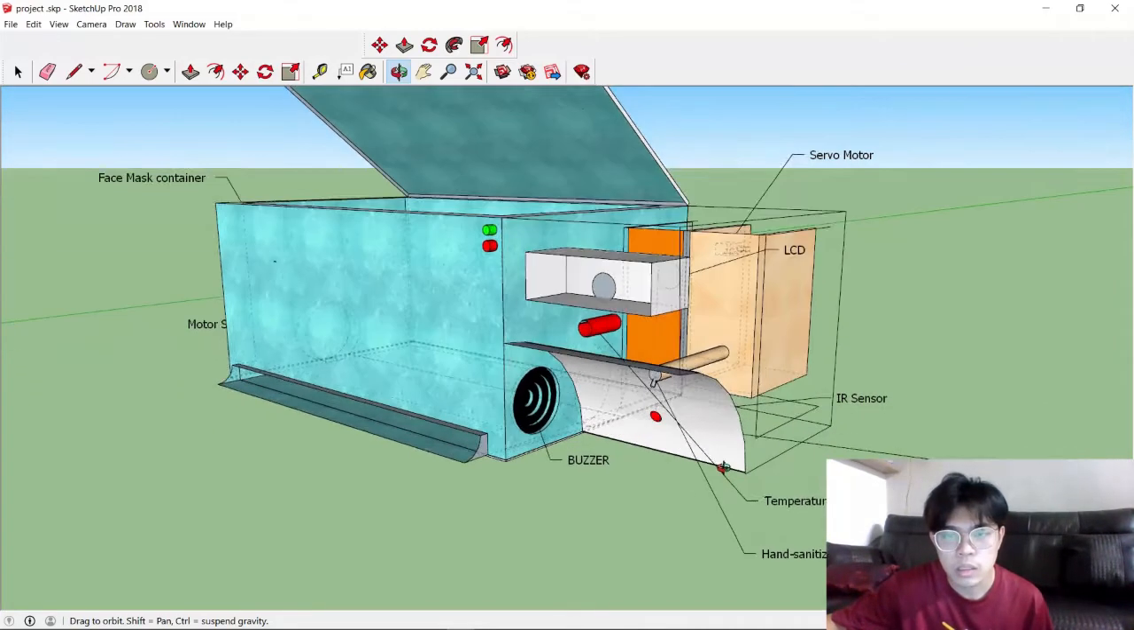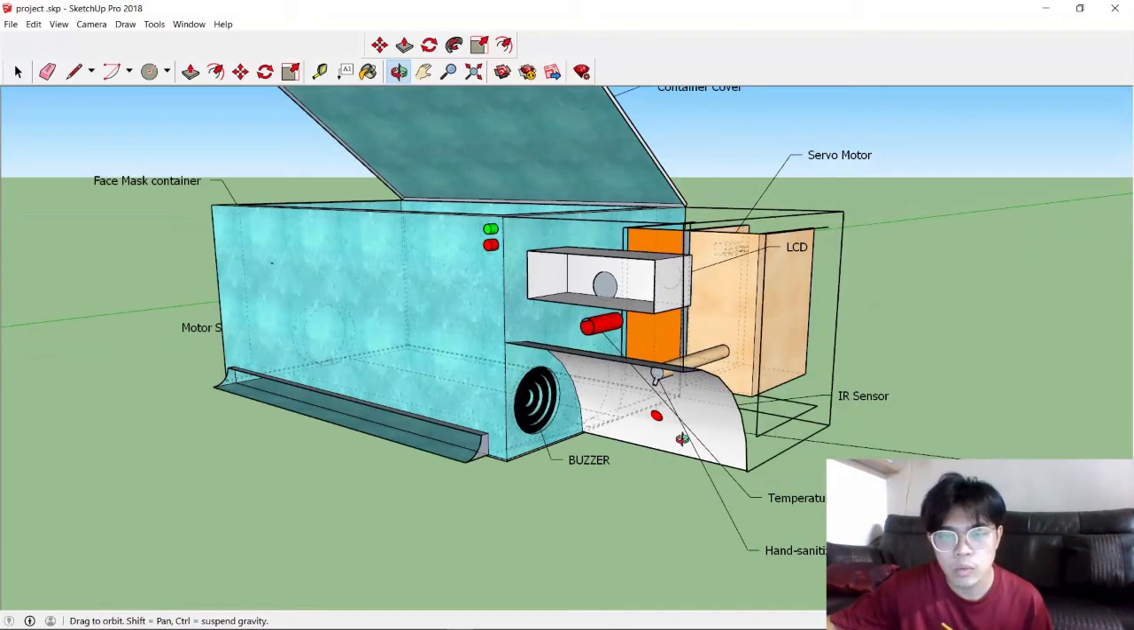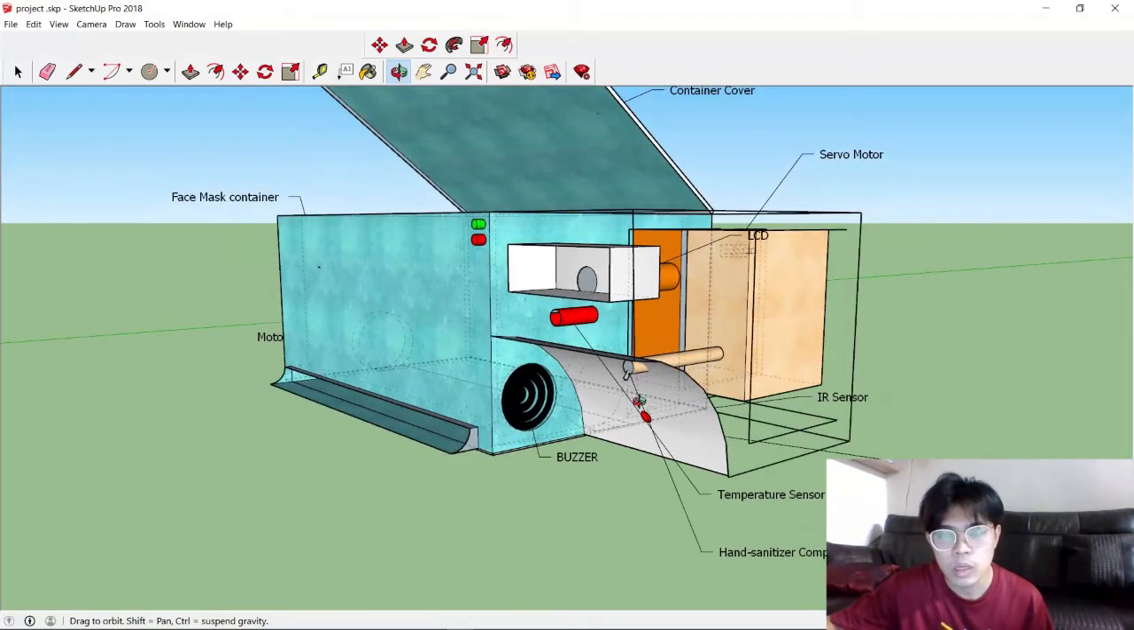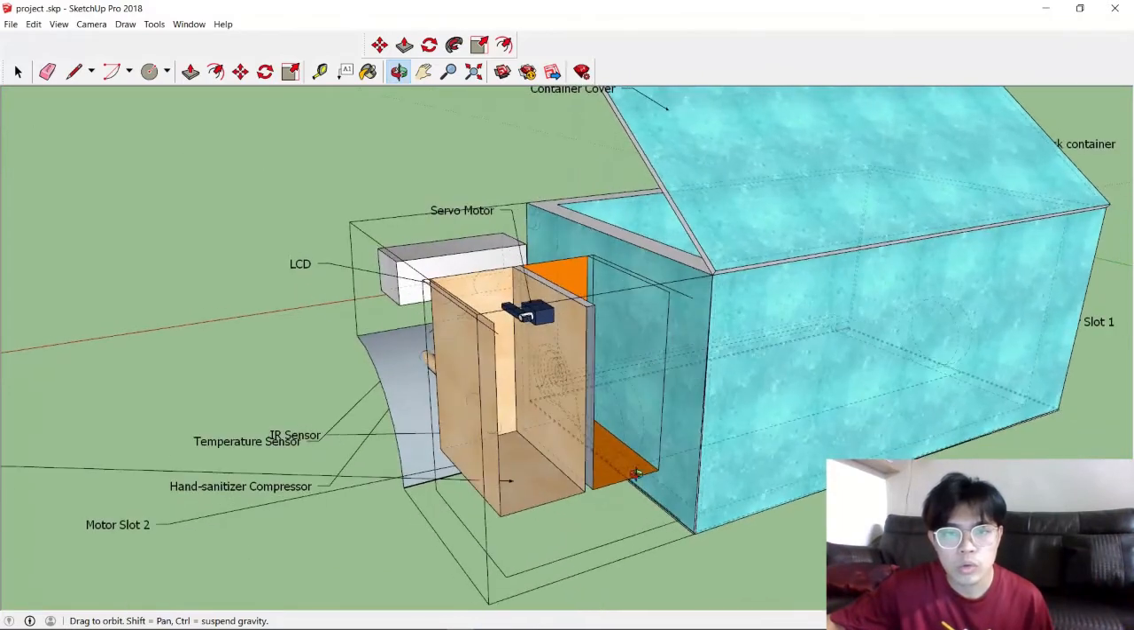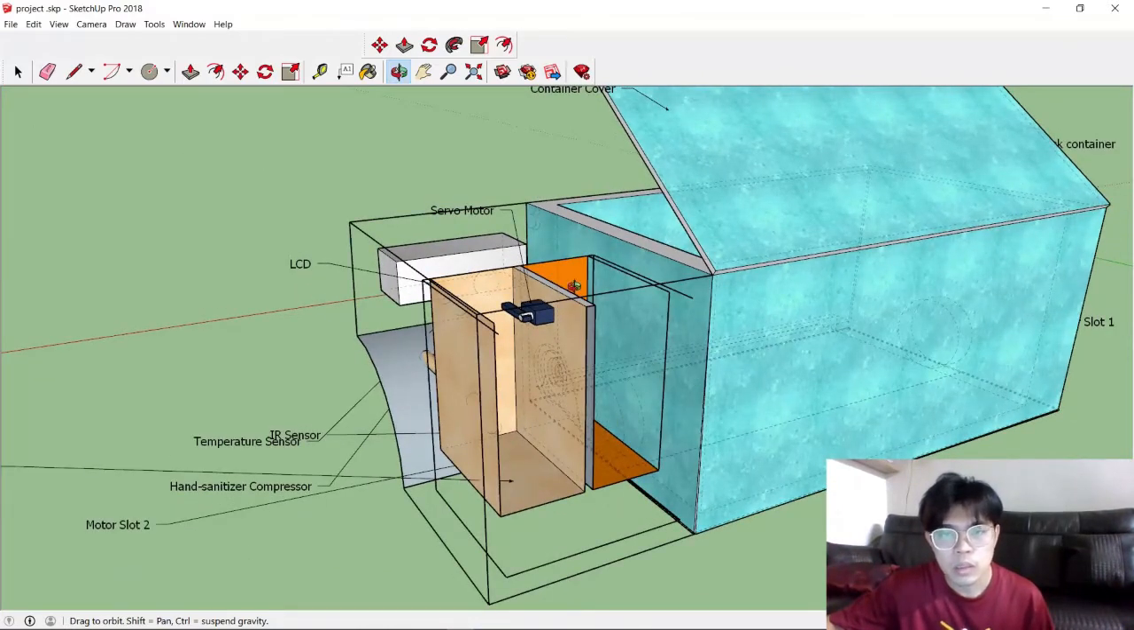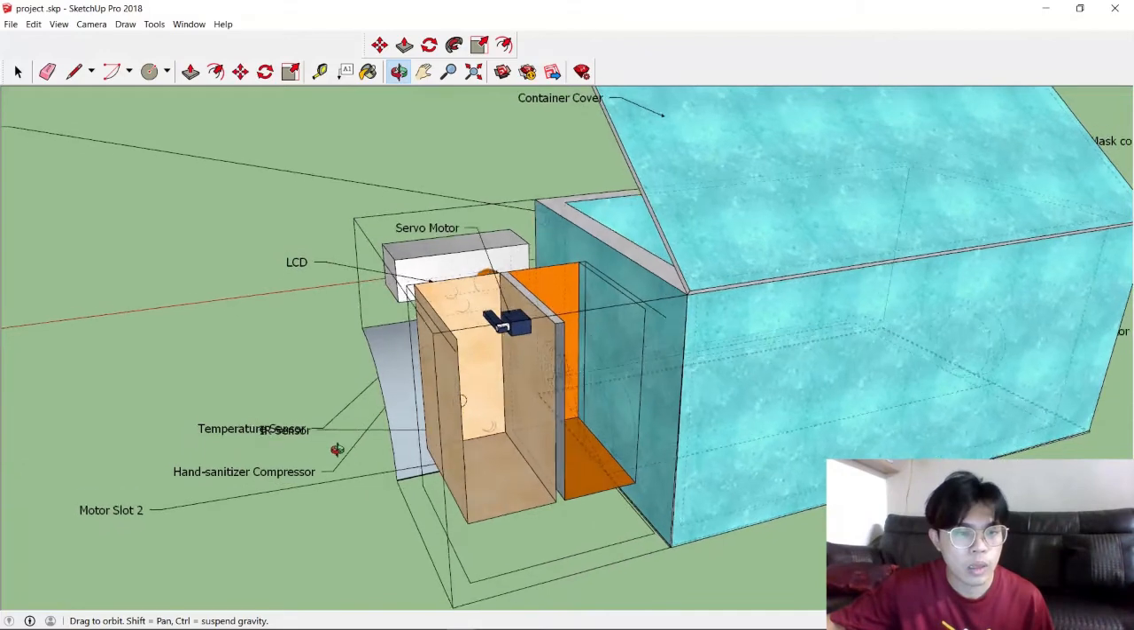This IR sensor, when the target's hand approaches, can sense it, and the hand sanitizer dispenser will spray the hand sanitizer onto the hand of the target. So behind there will be two columns. The yellow one will be for putting the hardware